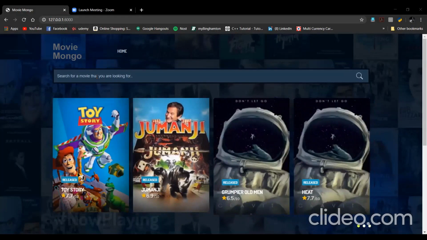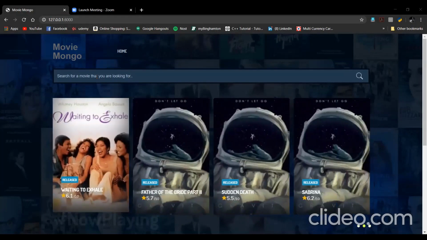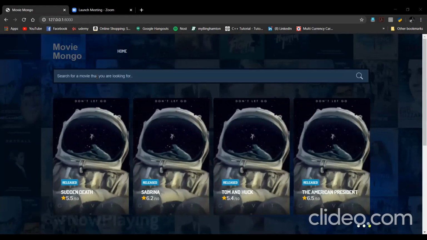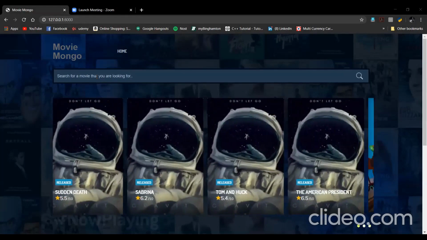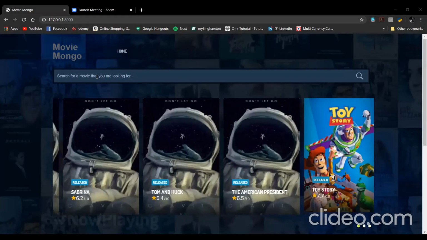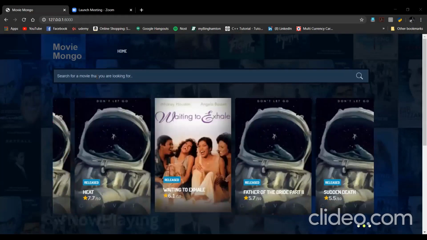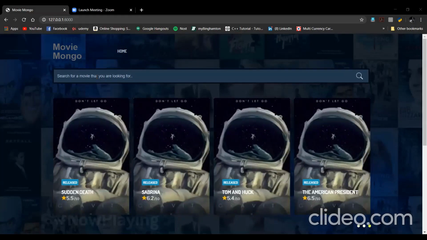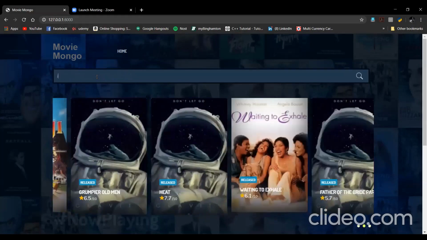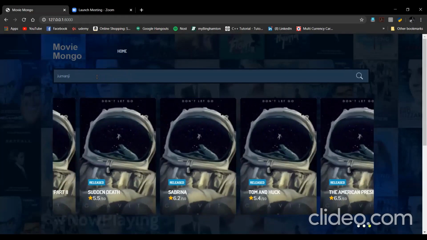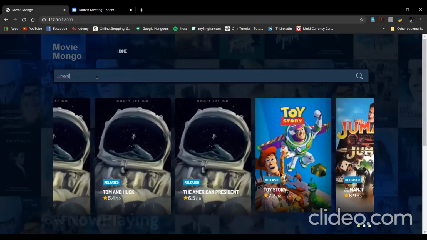to filter the dataset by providing a keyword. I will just provide a word or a movie name, and it will give me a list or exactly that movie from the dataset. Suppose I type Manji, it should give me the exact movie which I want.